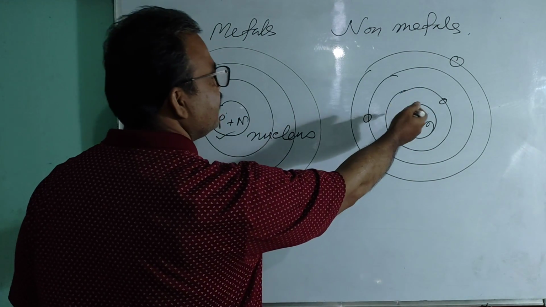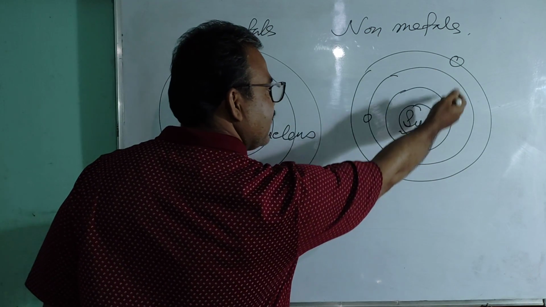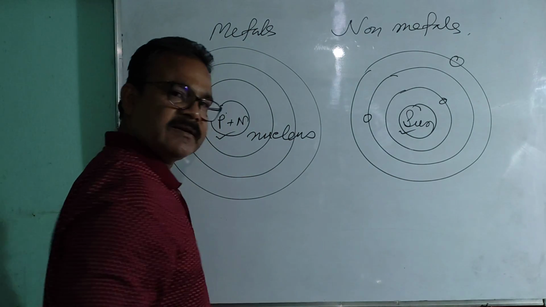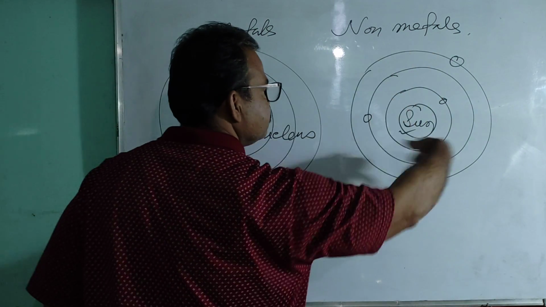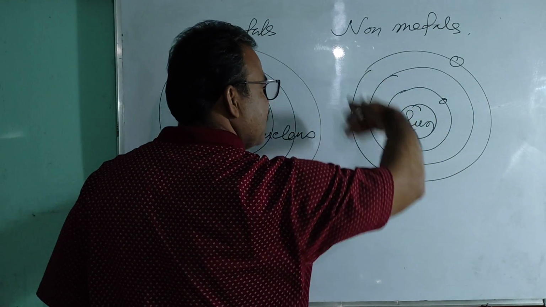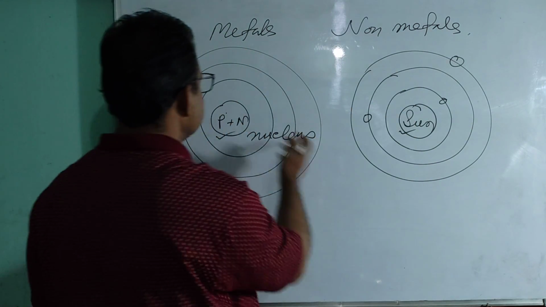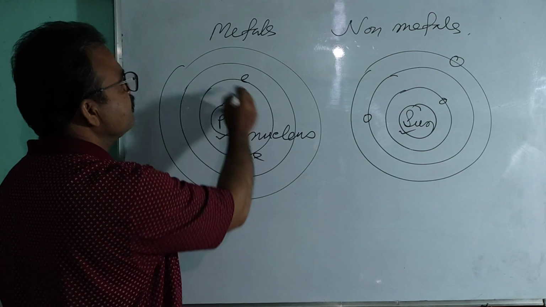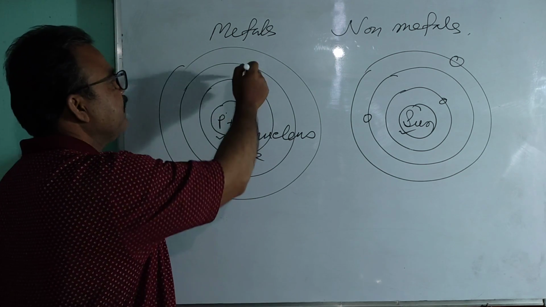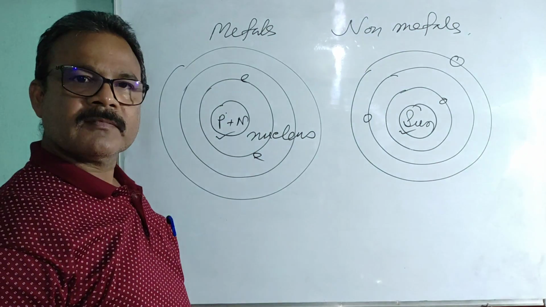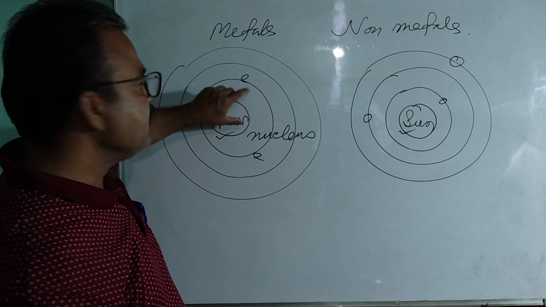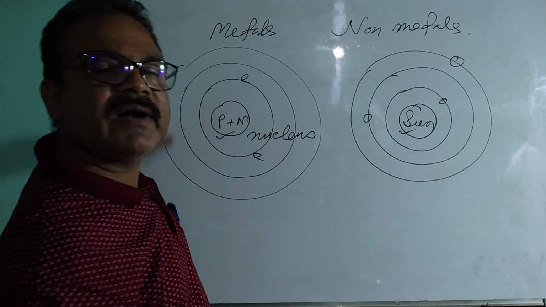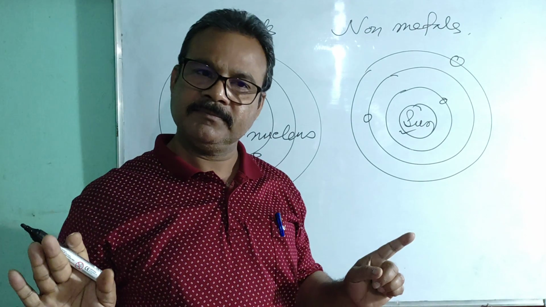As I mentioned, there is a force of attraction between these heavenly bodies and the sun, due to which they move around the sun. Similarly, there is a force of attraction between the nucleus and the electrons, and due to this force, the electrons move around the nucleus at different energy levels.